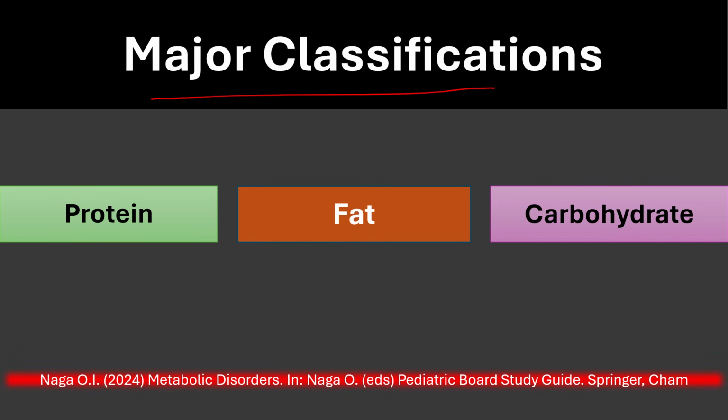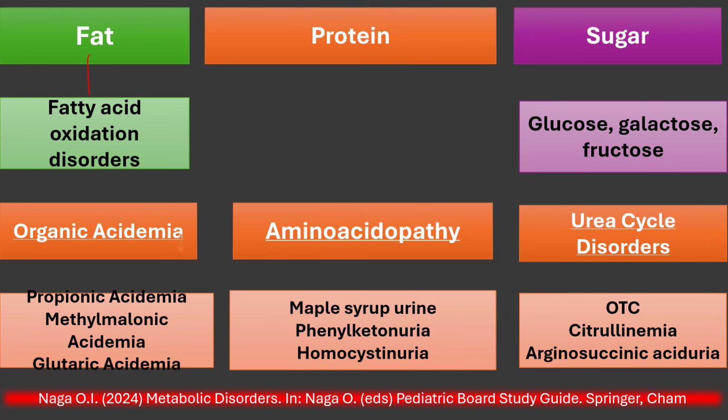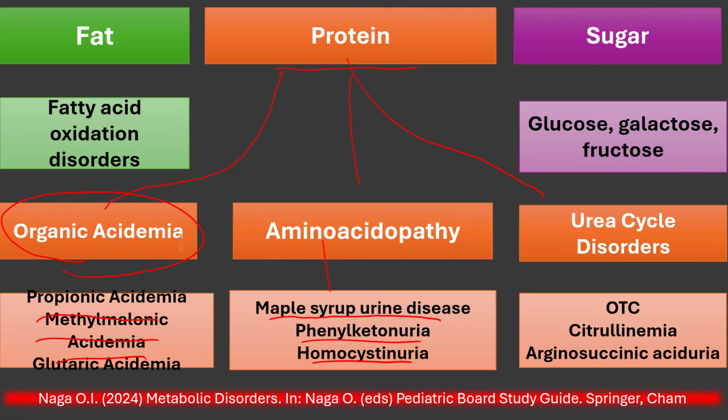Three major classifications of metabolic disorders: protein, fat, and carbohydrate. Metabolic disorders of fat: fatty acid oxidation disorders, sugar, glucose, galactose, and fructose metabolic disorders. Protein metabolic disorders are classified into three major categories. First one, organic acidemia. We'll mention the most common examples: propionic acidemia, methylmalonic acidemia, glutaric acidemia, amino acidopathy, maple syrup urine disease, phenylketonuria, homocystinuria. Urea cycle disorders: OTC, citrullinemia, argininosuccinic aciduria.